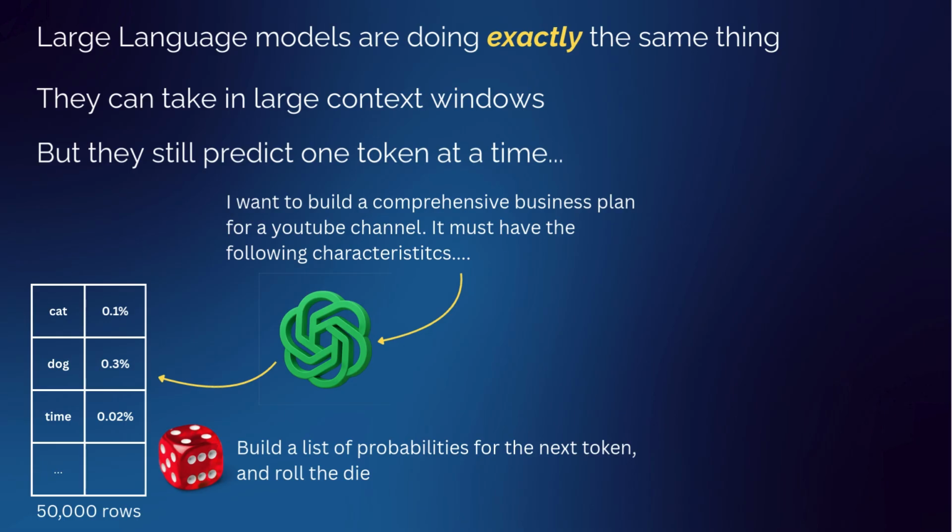It rolls a die, and it picks the next token based on those probabilities. It then puts all of that back through itself, gets another set of probabilities for tokens, rolls a die, and picks the next one. It's doing exactly what we do here. It's just learning those probabilities for the next token in a very complex way, a very smart way, and we'll have a video on that later on.